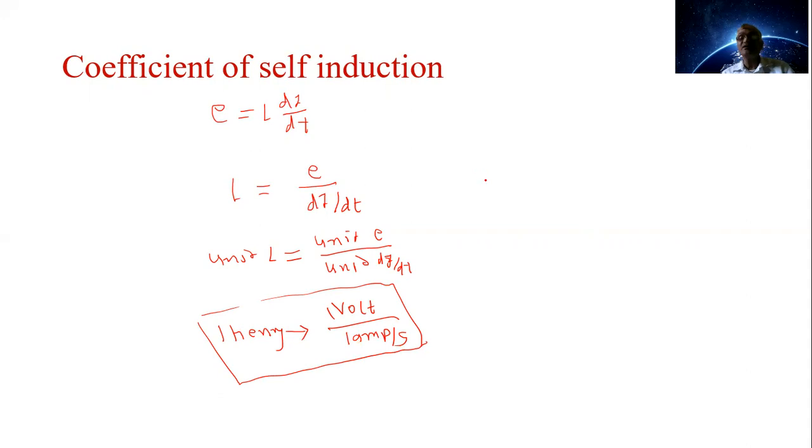That is, the self-inductance of the coil is 1 Henry if the EMF induced across the coil is 1 volt when the current is changing at the rate of 1 ampere per second.